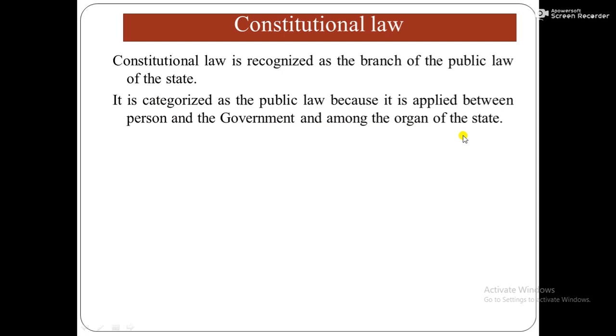That means it is also applied to the very familiar organs: executive, judiciary, and legislature.